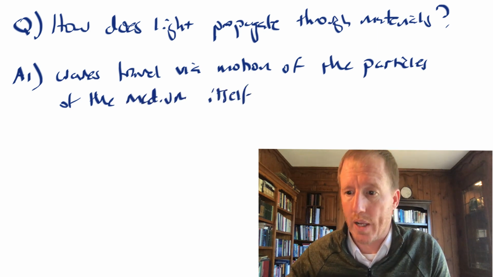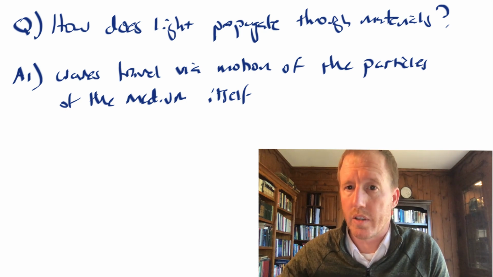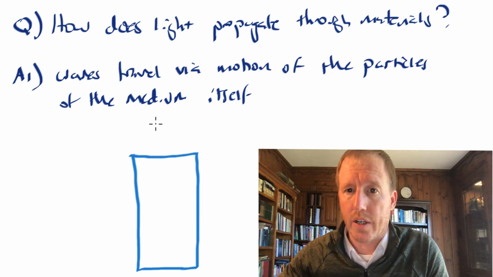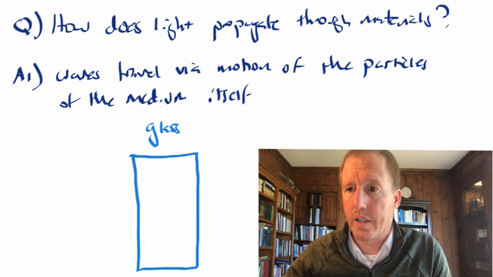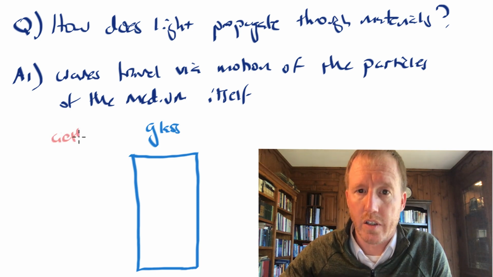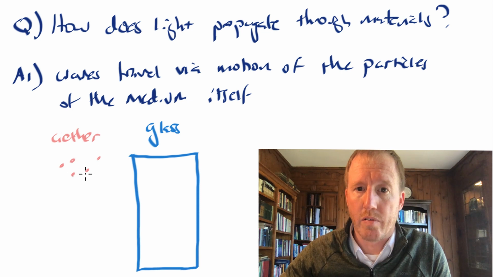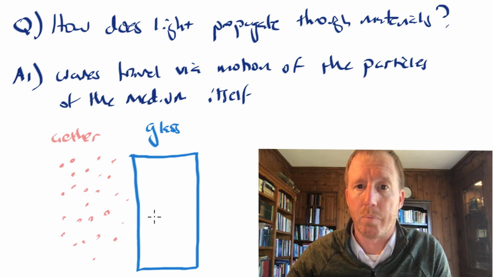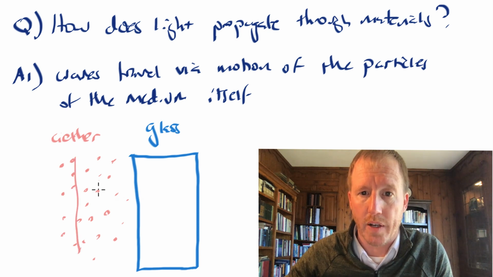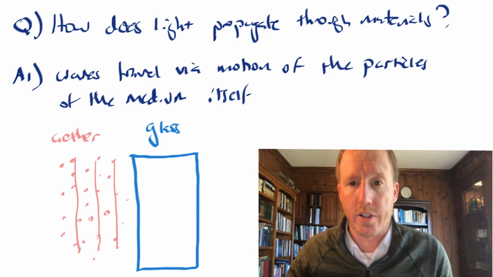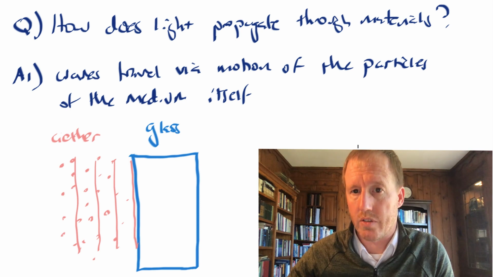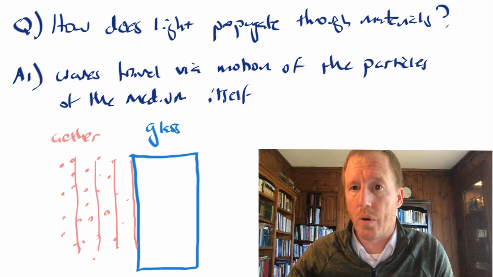So you might imagine we have a material, let's say a glass material. I'm going to sketch a block of glass. Here is glass, and then out here is the ether. Remember, his idea is that this entire region of air is also filled with this other medium, this ether, and he understands the waves of light as compressions and expansions of this ether. So you might imagine waves of compression and expansion of the ether that are incident upon the glass. And according to this first hypothesis, if ether does not penetrate the glass, how does light go through the glass?